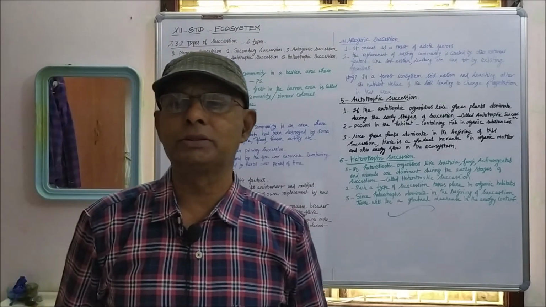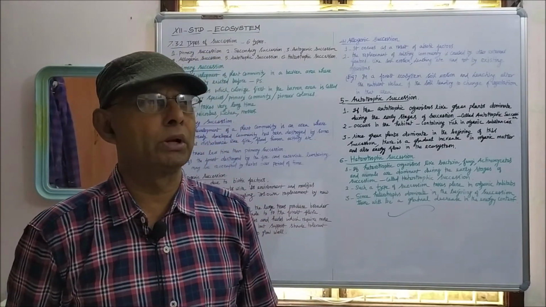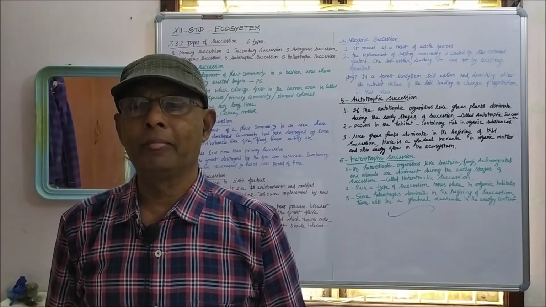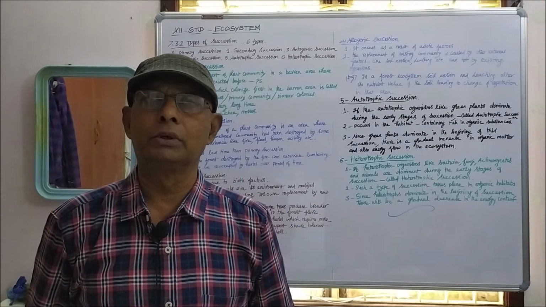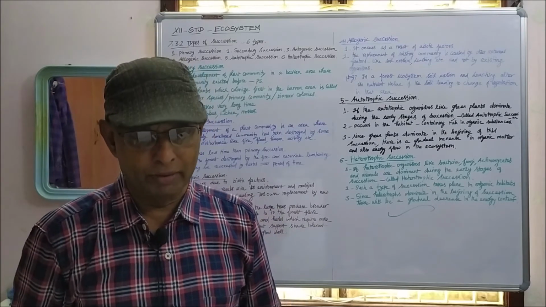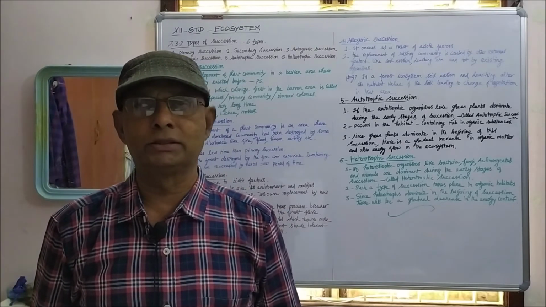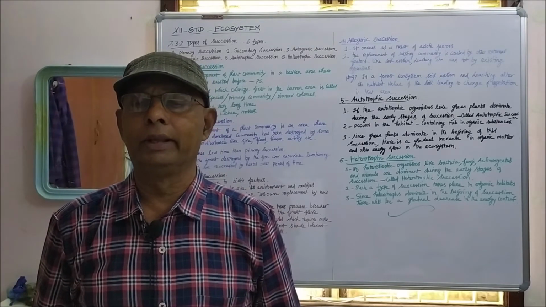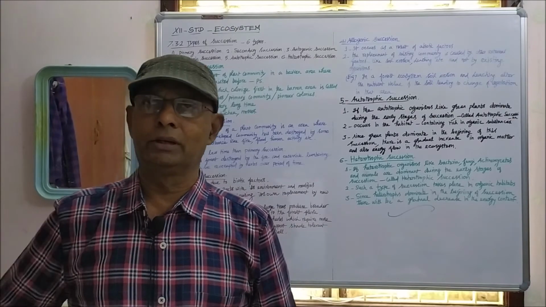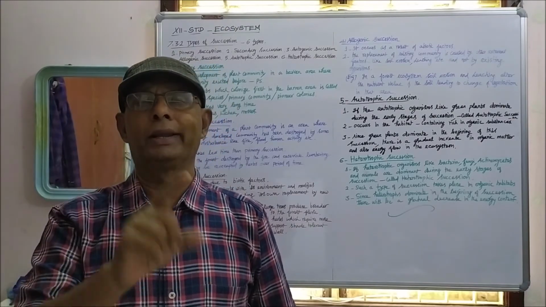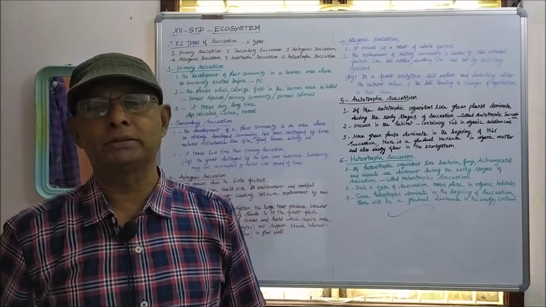So heliophytes are plants which require more sunlight for their normal development, and the plants which require less sunlight are called sciophytes. See the difference between the heliophytes and sciophytes.